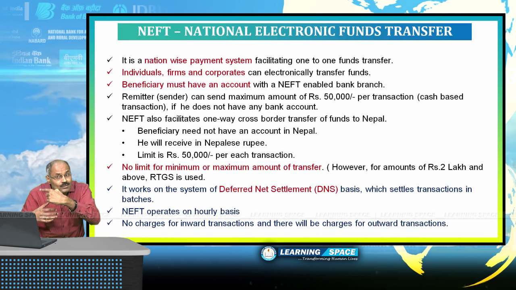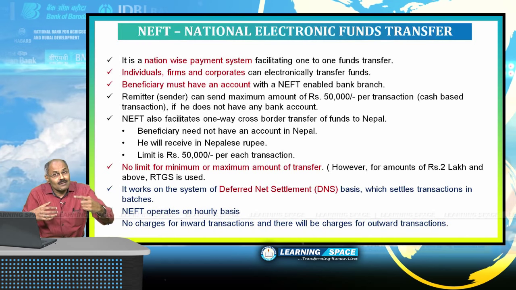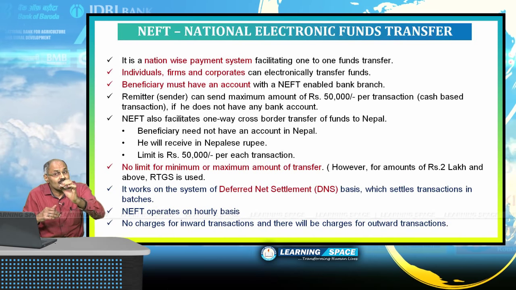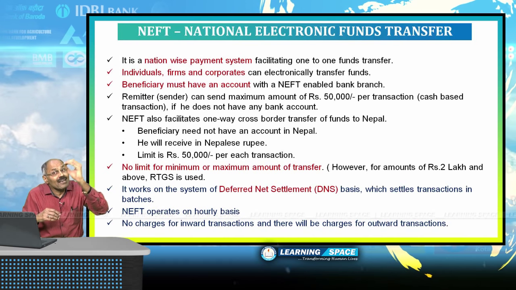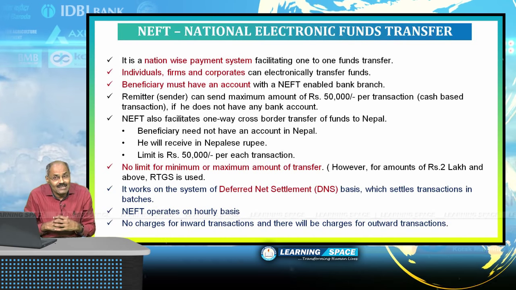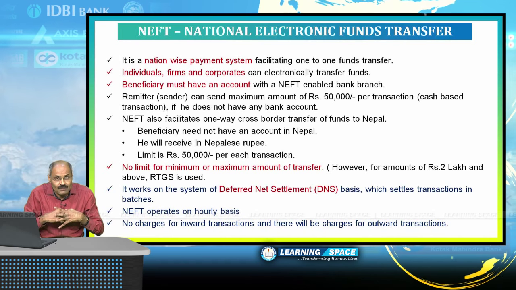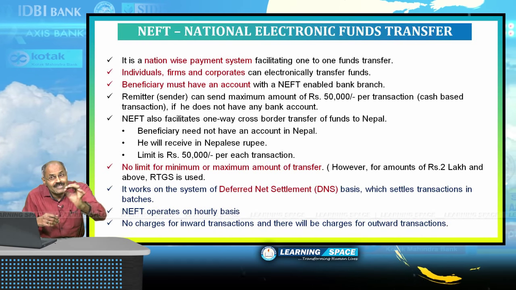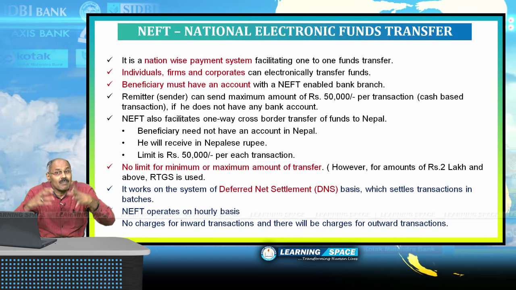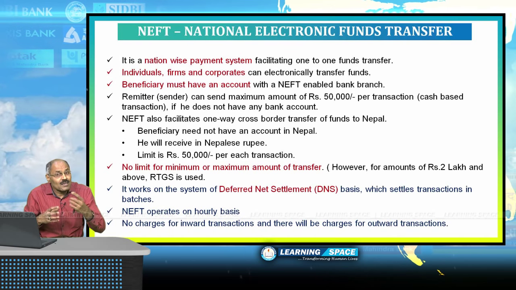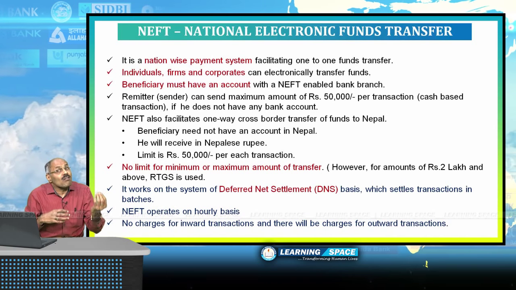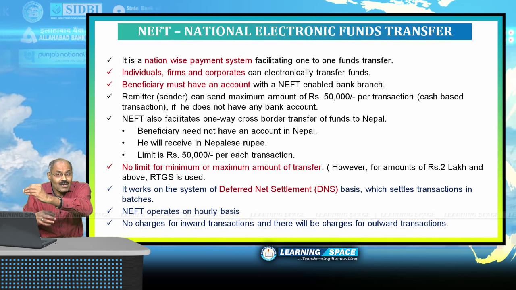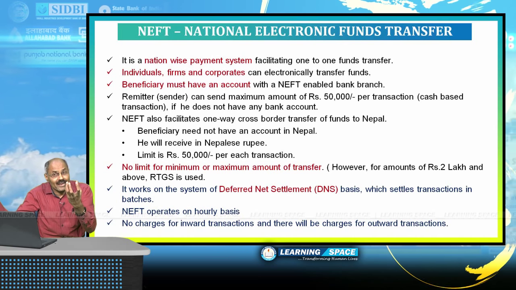And to Nepal also, you can transfer rupees 50,000 per each transaction. Rupees 50,000 per each transaction, you can send money to Nepal also. And other thing is, if you have a bank account, there is no problem. But if you do not have a bank account also, then you can send a maximum of rupees 50,000 per transaction. Under NEFT, if you do not have a bank account, then also you can send up to a maximum of rupees 50,000. But the beneficiary must have a bank account.